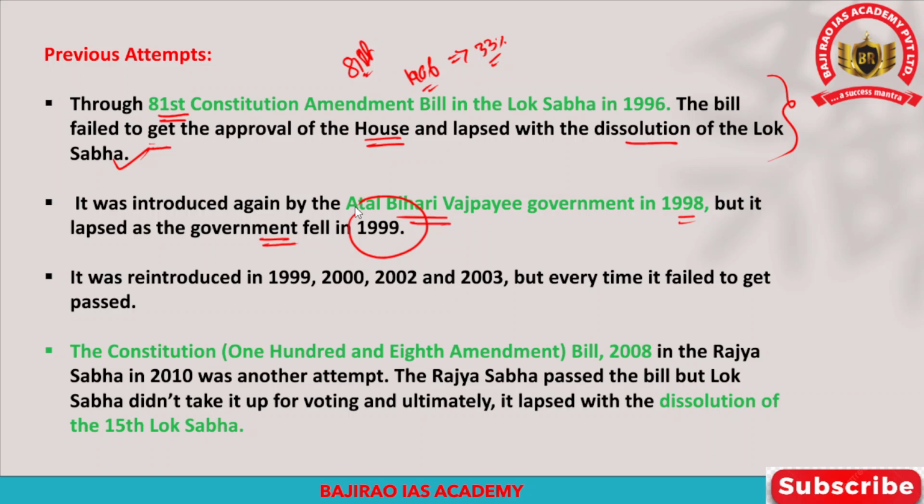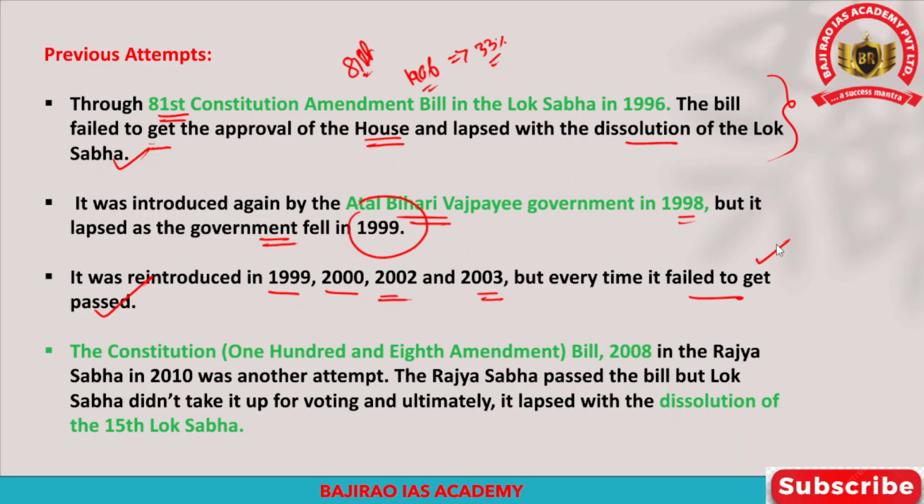After the 1999 attempt, it was reintroduced by successive governments in 1999, 2000, 2002 and 2003. But the problem is that every time they introduced this bill, it failed to get the necessary approval from the parliament and even the presidential assent. Because of that, the women's reservation bill never came into force until this 106th Constitutional Amendment Act.